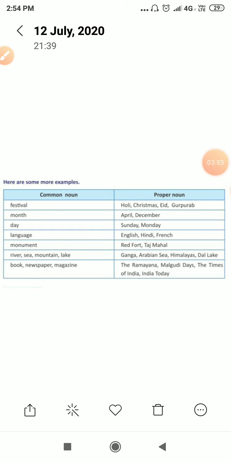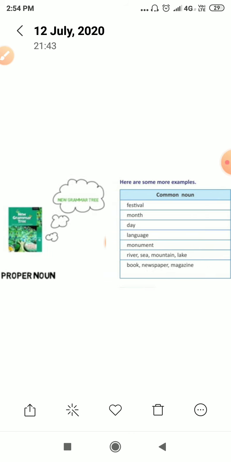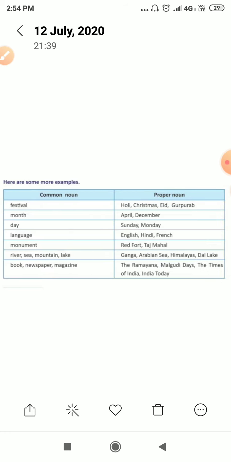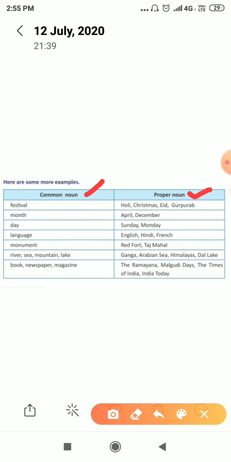Dear students, here are some more examples for common nouns and proper nouns. How can we clarify whether it is a common noun or proper noun? So let's discuss it. This practice is mentioned in your course book.